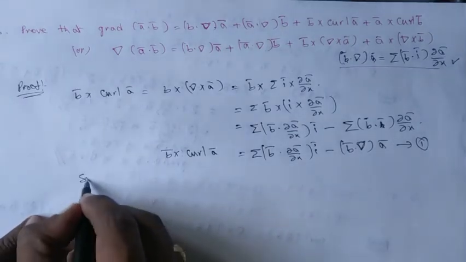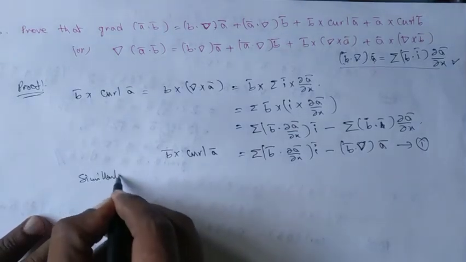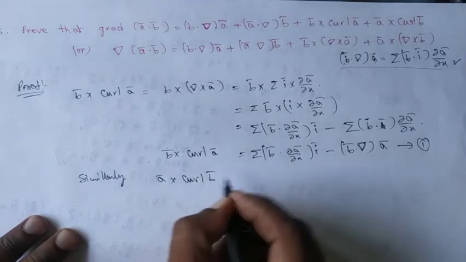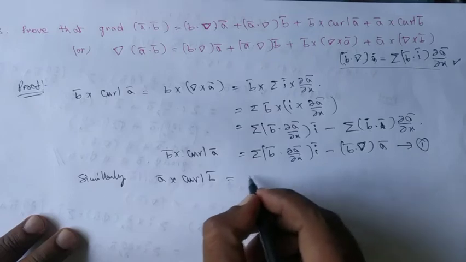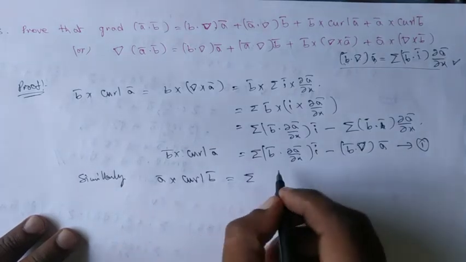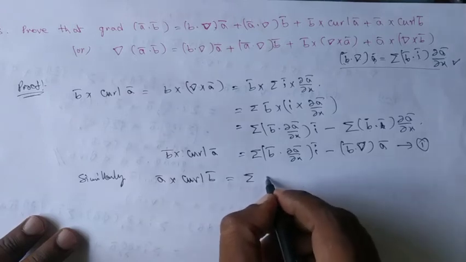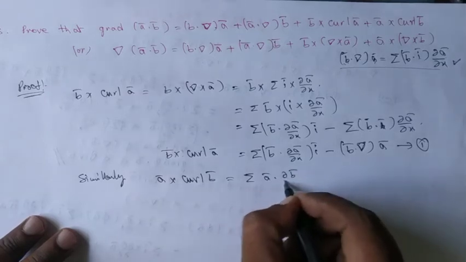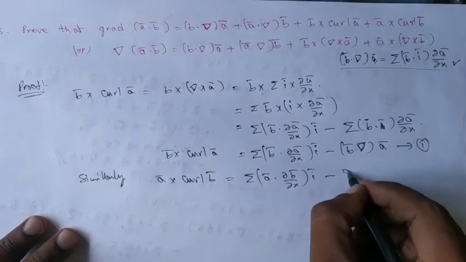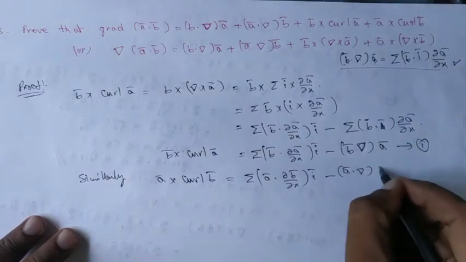Similarly, if we take a bar cross curl b bar from statement 2, we can write it easily. In place of a and b, we have b and a; the roles of b and a are interchanged. So it may be a bar dot dou b bar by dou x into i bar minus a bar dot del b bar.